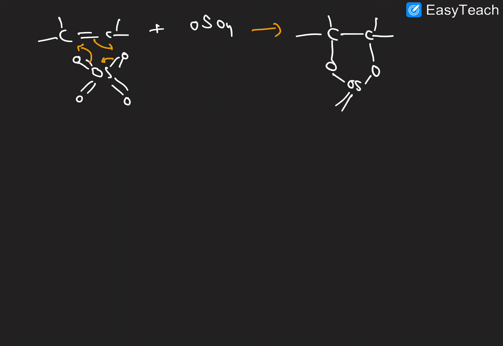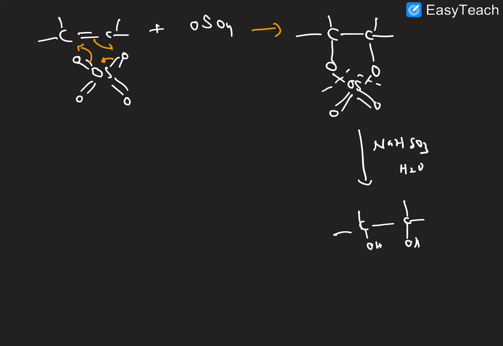The C-C single bond, and here O-osmium, double bond O and double bond O. Then we use sodium bisulfite in the presence of water. It will break to form OH and OH. So this is also a 1,2 diol. I hope it is very clear, right? Next, the stereochemistry of this one. Next point here, stereochemistry.